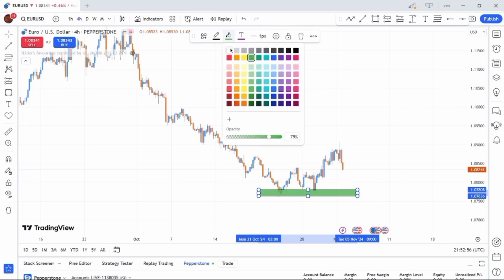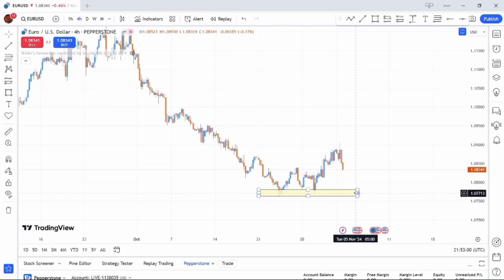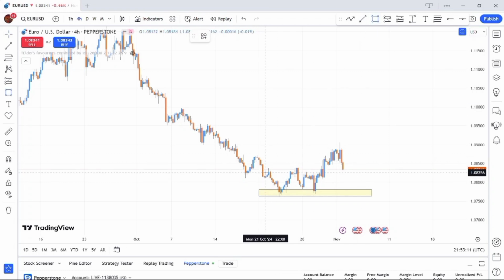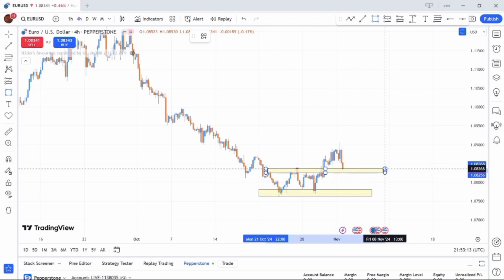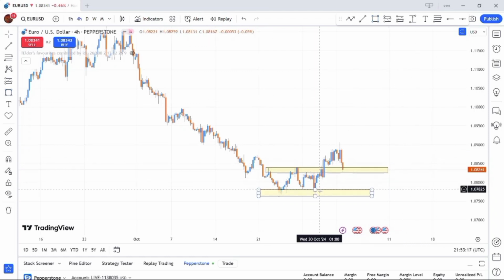Let me change the color. So we have this beautiful double bottom over here, and we realize that price moved upward to break the neckline of the double bottom. So this was the neckline over here. Now this is what we have. Now this is my expectation on Euro USD for this coming week.